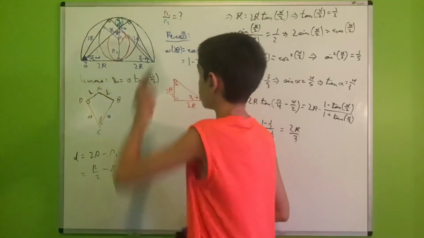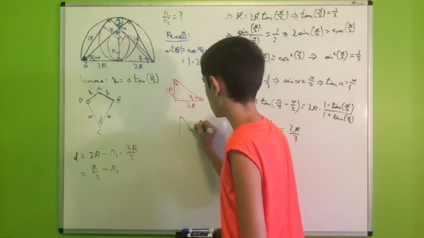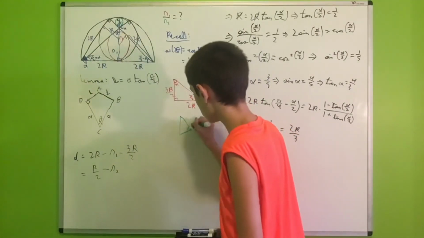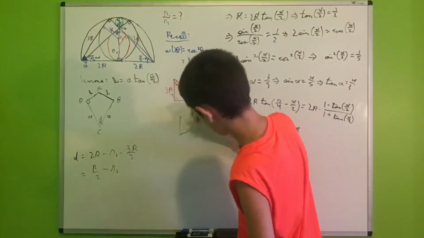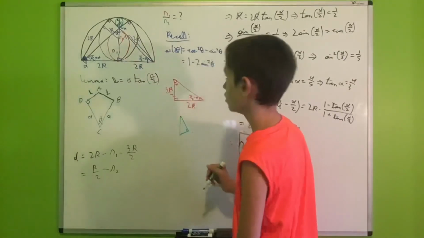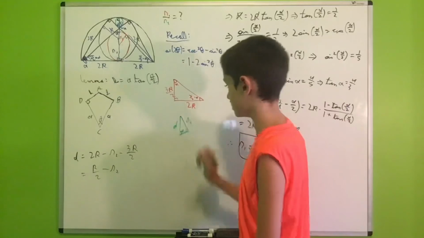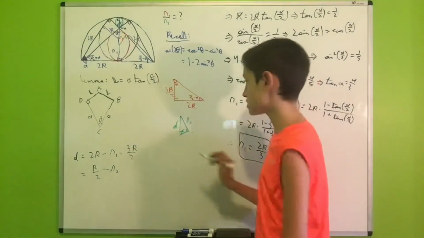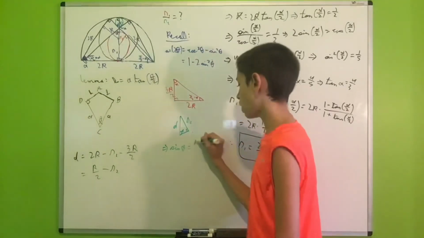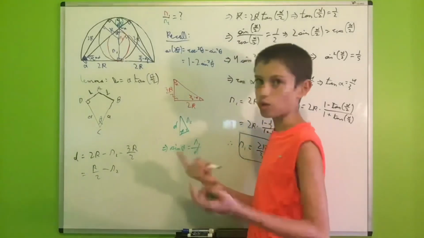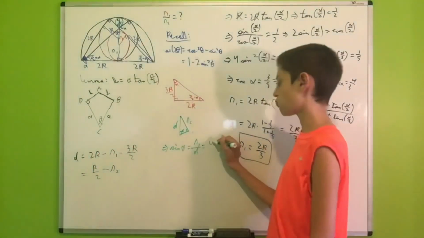And I will zoom in onto that triangle. So we have our right angle here. Let me do it again because it wasn't good. Okay, so this is alpha, this is R2, and this is D. And from this picture, we can easily conclude that the sine of alpha will be R2 over D. But what is the sine of alpha? Well, it is just 4/5. So this will be 4/5.